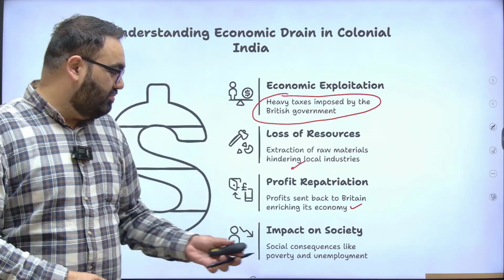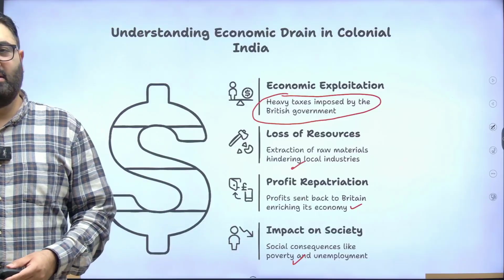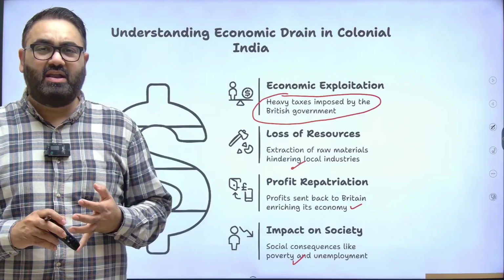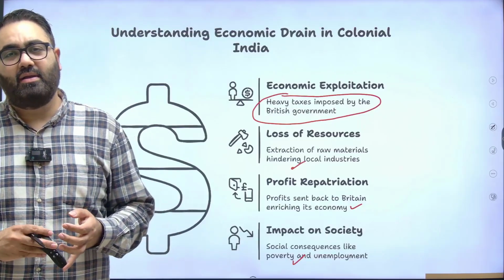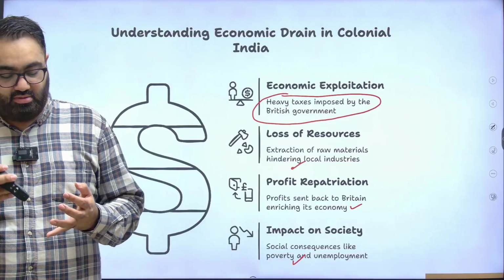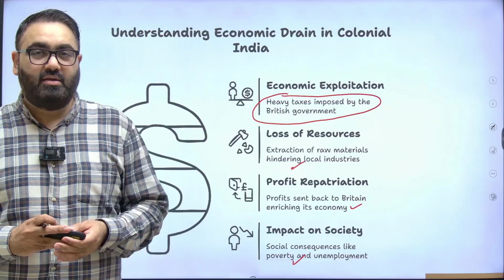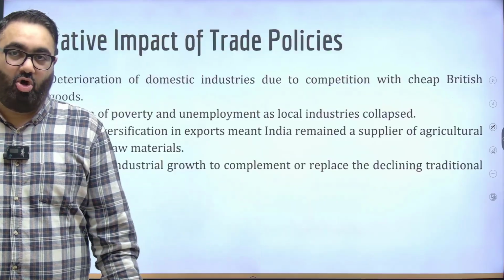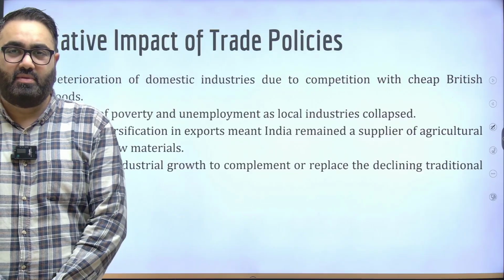It was also met with negative impact on the society because all of that meant no investment in India in any of the social fields, no investment in building human capital. That means there was a long cycle of unemployment and poverty in India, which was very difficult for India to come out of. All these were parts of what you call as a drain of wealth theory.